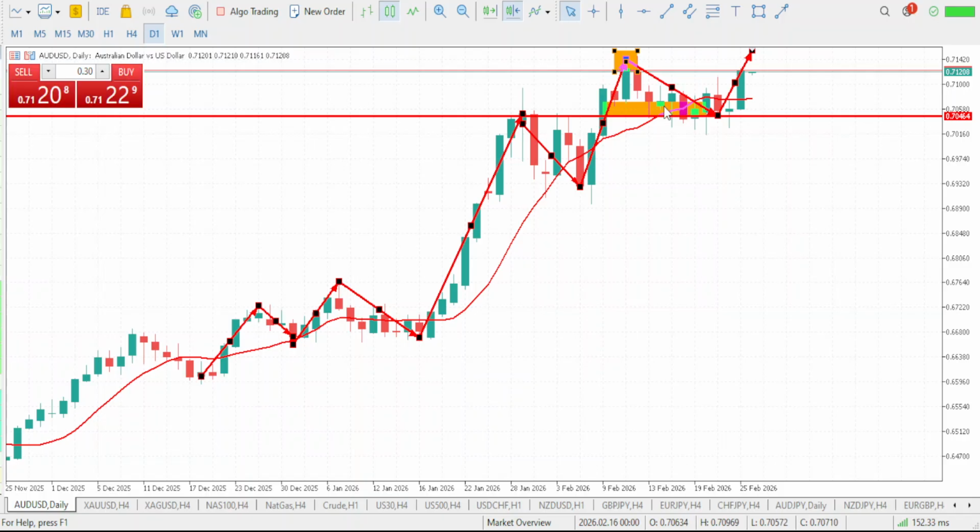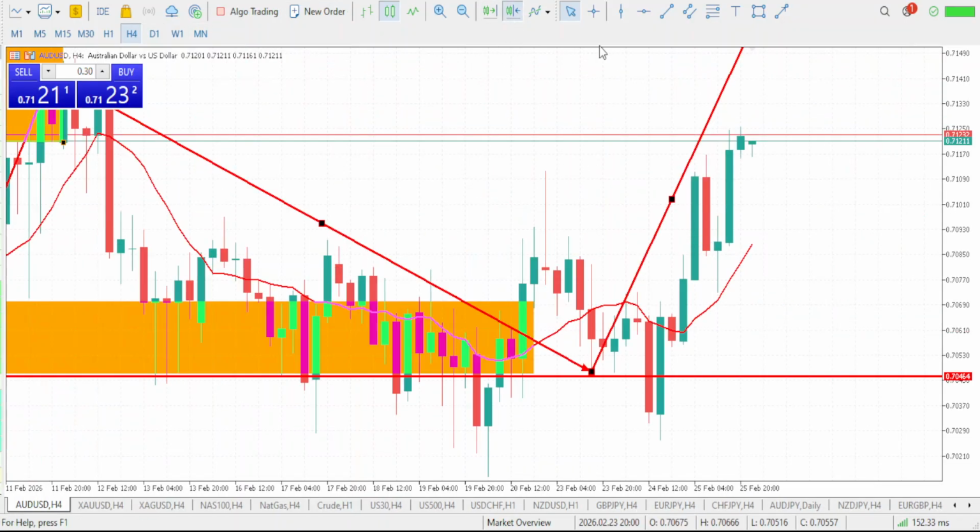So guys, go in for the buy on AUD. So a bullish move is what we will be expecting on our AUD, right?